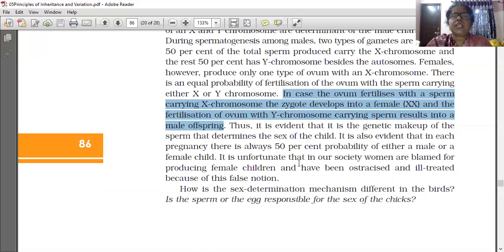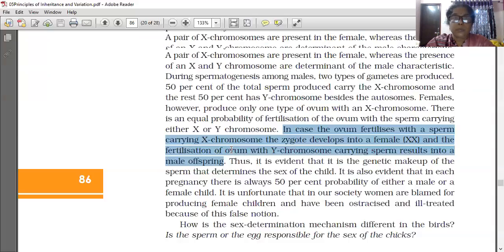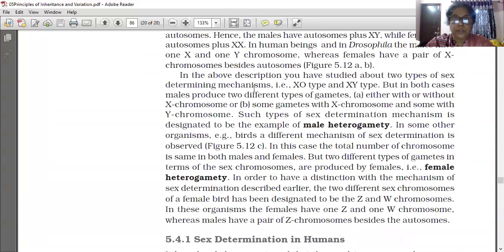But unfortunately, in our society, women are blamed for producing female children. Actually, according to science, there is no sex determination by the female, because females produce all eggs with a similar chromosome, the X chromosome only. But in our society, women are blamed for producing female children. Women are blamed, ostracized and ill-treated because of this false notion. So, we have now learned human sex determination.